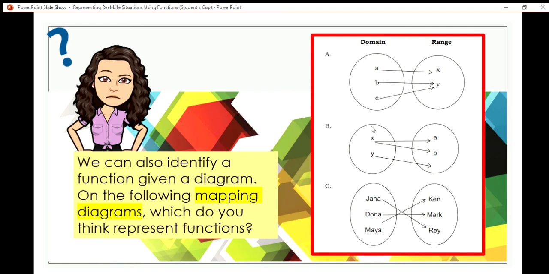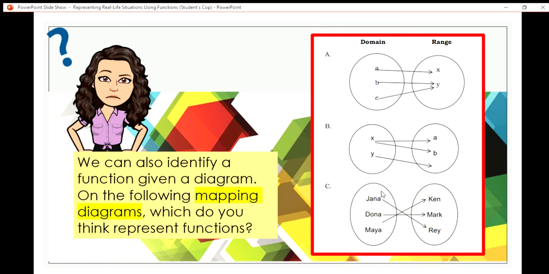Now, for B, X to A, X to B, Y, and no pair. So therefore, this is not a function since we have 2 x's and the element Y in the domain is not being paired in the range. So this is not a function. Now for letter C, Jana is paired to Ray, Maya is paired to Ken, Donna is paired to Mark.